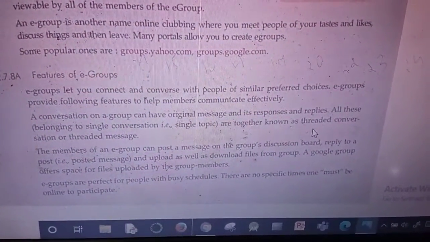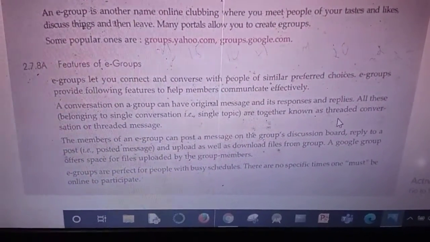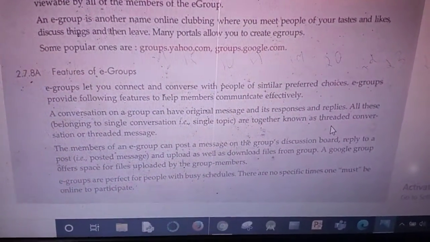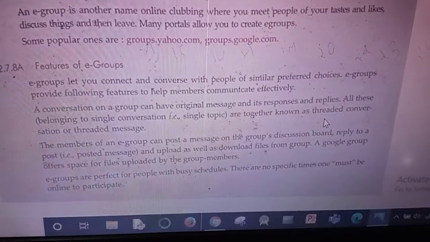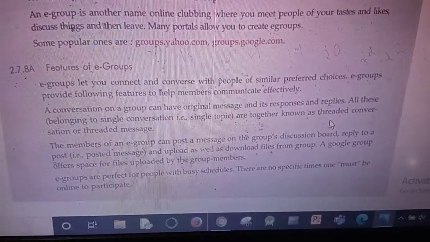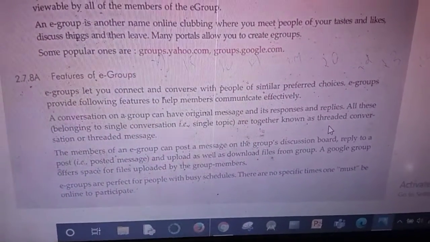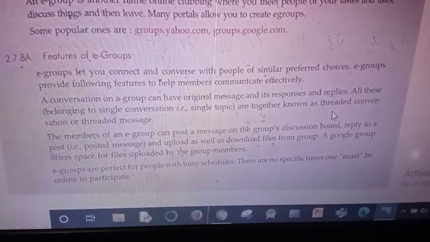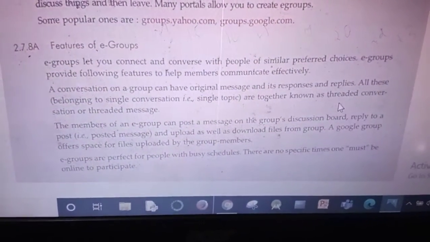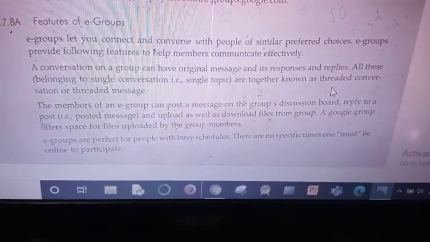A conversation on a group can have an original message and its responses and replies. I already told you that the original message means post. Not only the post, you can see its responses and all the replies. All these belong to a single conversation, that is, a single topic. All the messages, posts and replies are based on a particular topic only. For example, if you start a group on the Tokyo Olympics 2021, you talk about only the Olympics, no other subject comes there. This is the feature of a group.